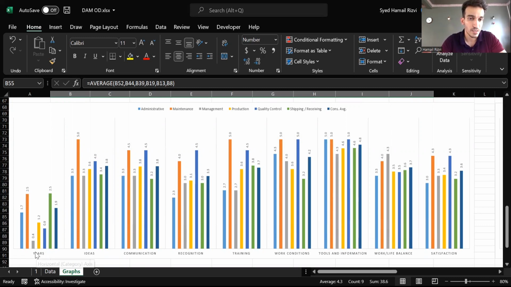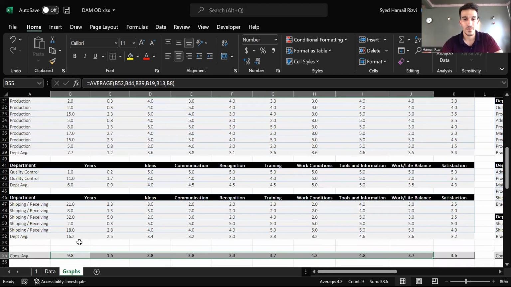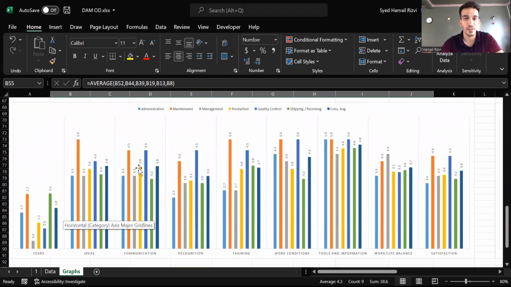So to elaborate on this, for ideas, then later on we have a graphical representation of these different parameters for all different departments.